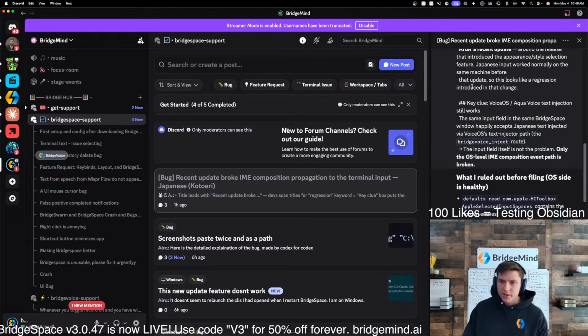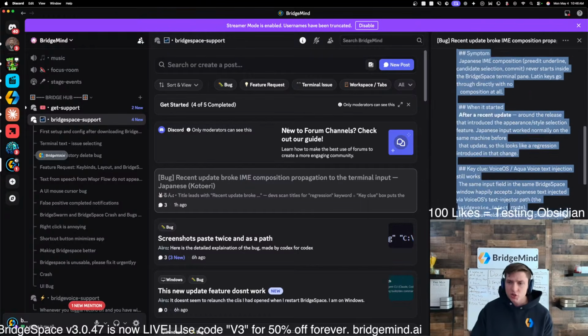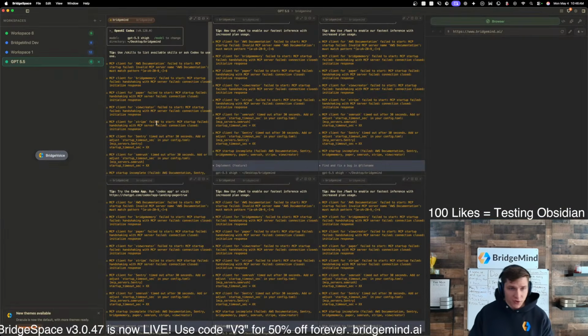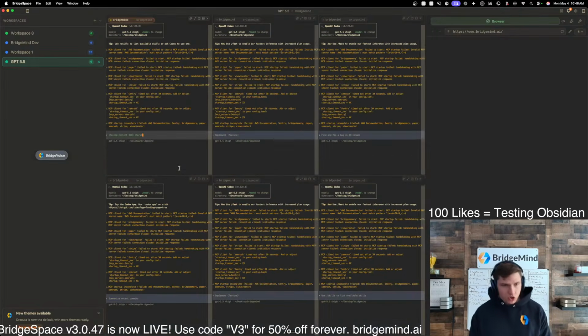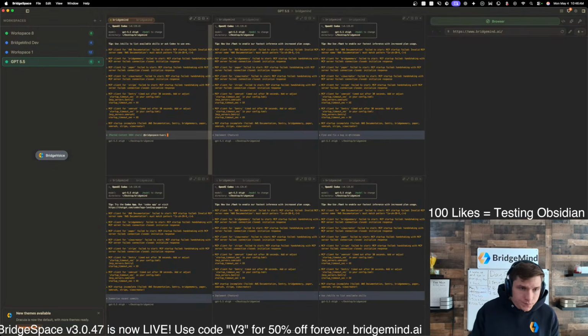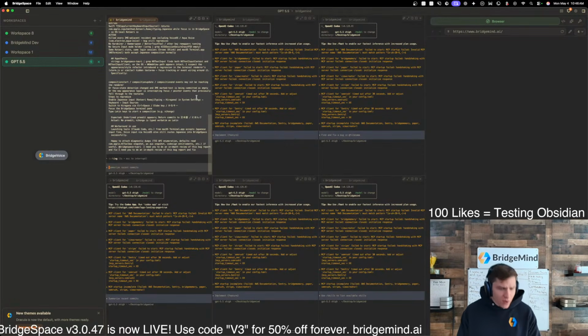He's reporting this, and literally all you have to do for bugs is copy all of this, go over to Codex, and drop it in. Codex is definitely the best when it comes to bugs. Then you drop in BridgeSpace Tauri: I need you to do an in-depth review of this bug report and fix. And I do have a bug. Let's get the dev server started.